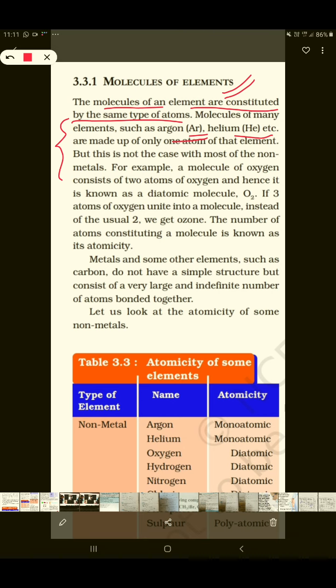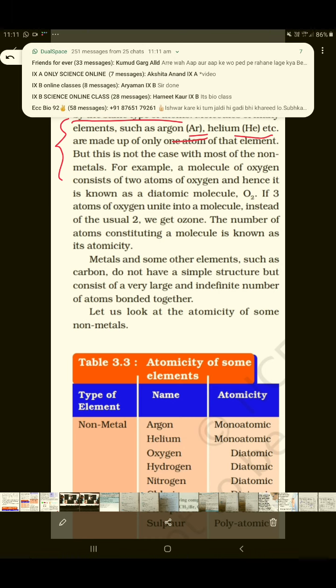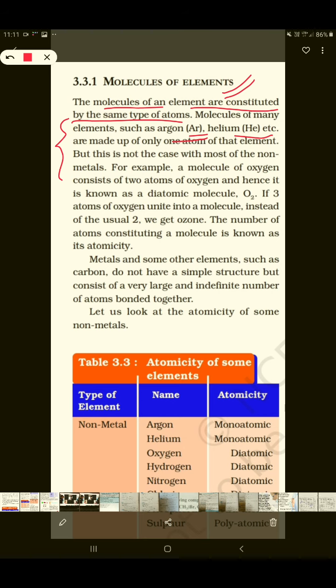Students, these are inert gases or noble gases. Because their outermost shell is completed, they need not combine with any other atom, of any other element or their own type of atom. So they are monoatomic gases.